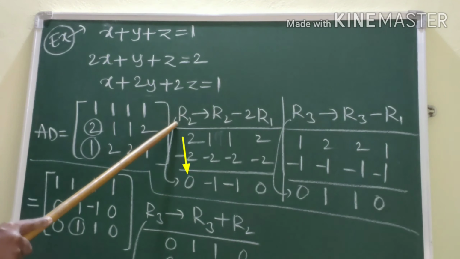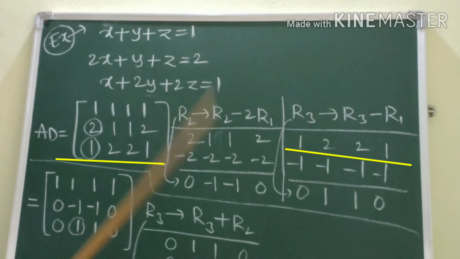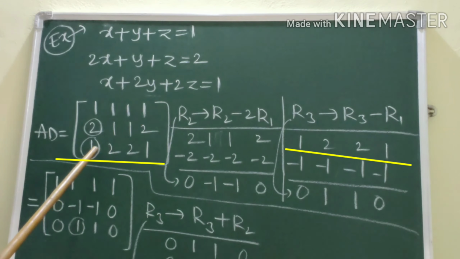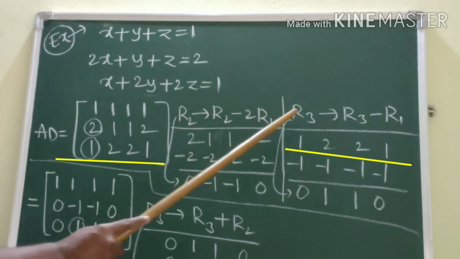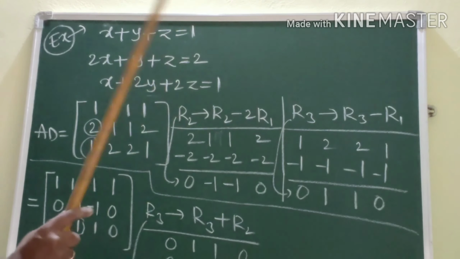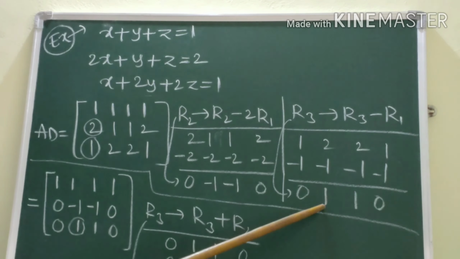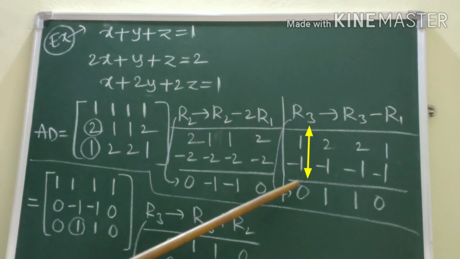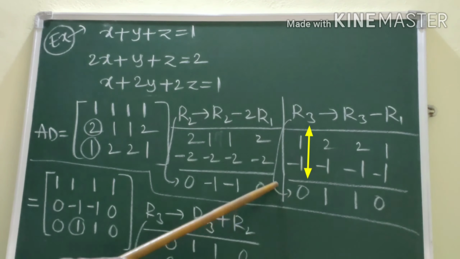Next, R3 tends to R3 minus R1. Here what is R3? 1, 2, 2, 1, minus R1. That means minus multiplied with R1, that is minus 1, minus 1, minus 1, minus 1. By simplifying this, 0, 1, 1, 0. And this is the new R3, the third row.